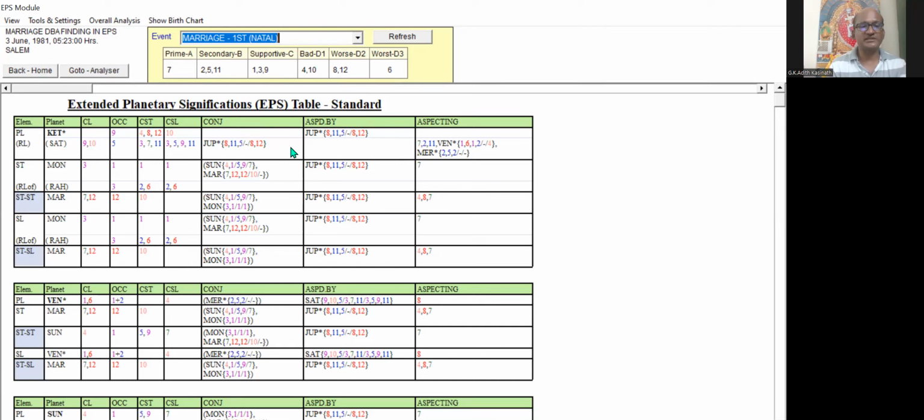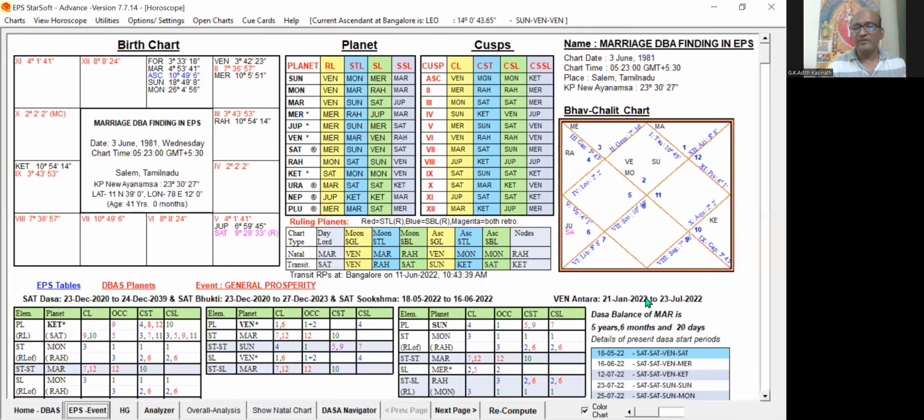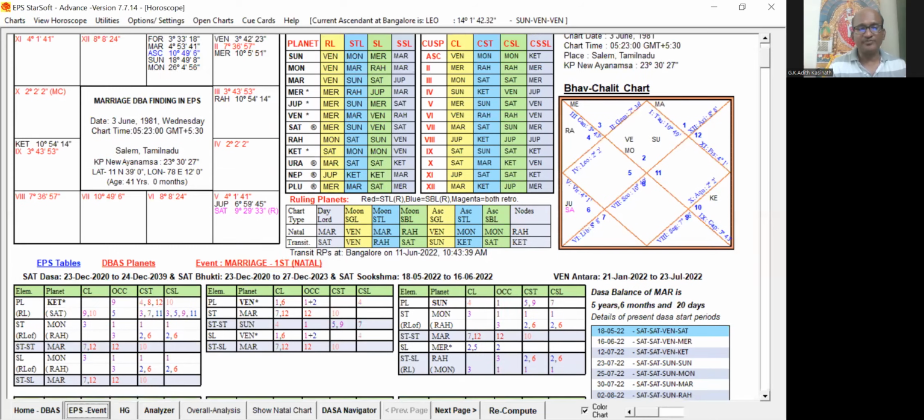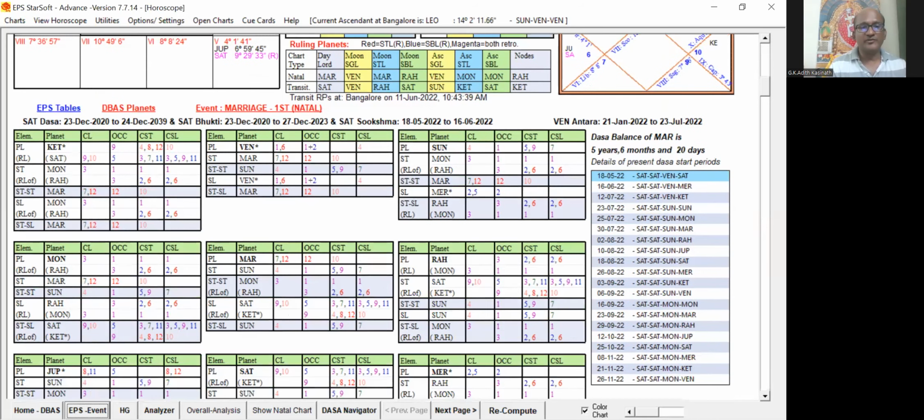These tables are the EPS tables, extended planetary significations tables, wherein all the planets' significations, along with conjunction and aspect, are shown in detail. Let me take you to the brief EPS table, which you can find below the home page.